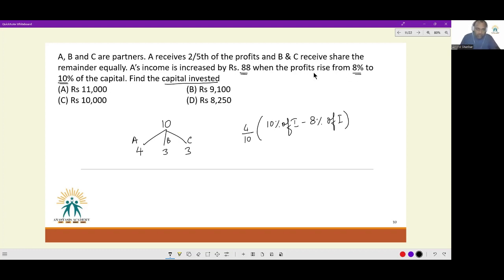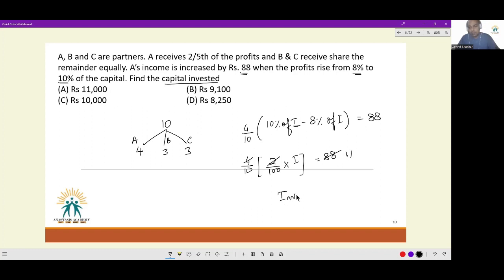When the profits have risen from 8% to 10%, the additional profit that is coming in is 10% of investment minus 8% of investment. And out of this total profit, A's share is only 4/10 of it. 4/10 of 10% of investment minus 8% of investment is equal to 88 rupees. This is what is told to us. So 4/10 into 2% of investment, or 2/100 of investment, is equal to 88. So I can cancel off the 2, I can cancel off the 4, I can cancel off the 8 from this side, I get 11.